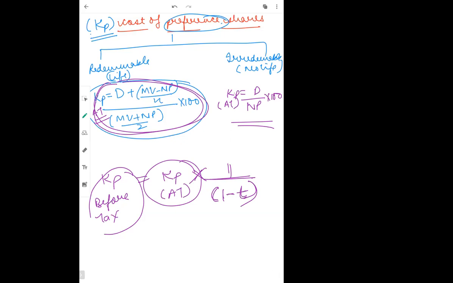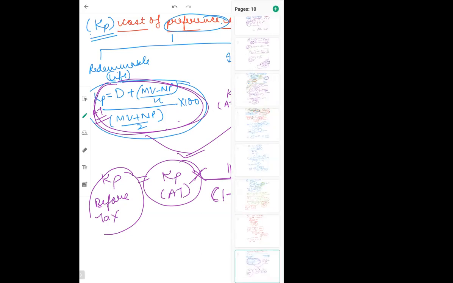Is this clear, guys? For both, you can use the same formula. Whether it is redeemable or irredeemable, first find after tax with the help of these two formulas, then multiply by 1 divided by 1 minus T. You will easily get KP before tax. Fine.